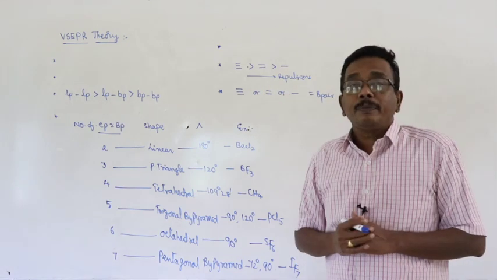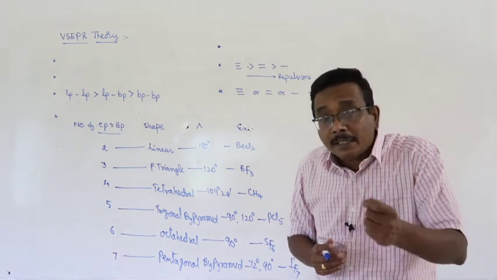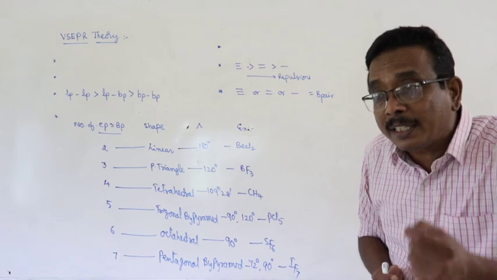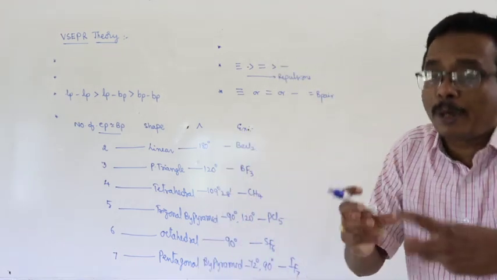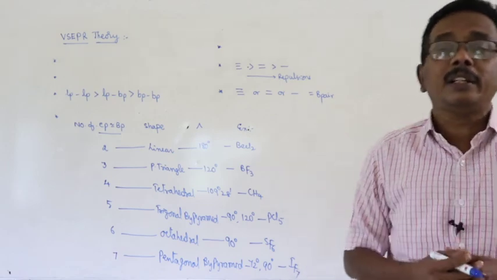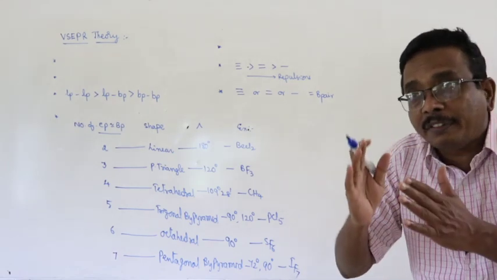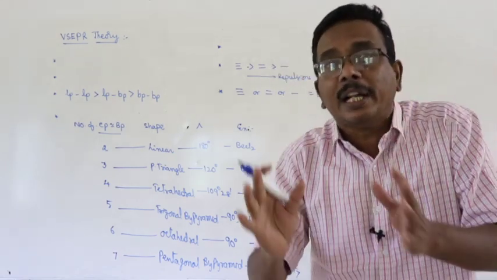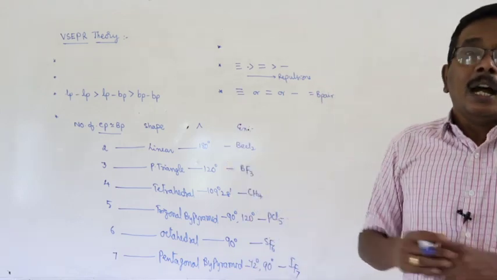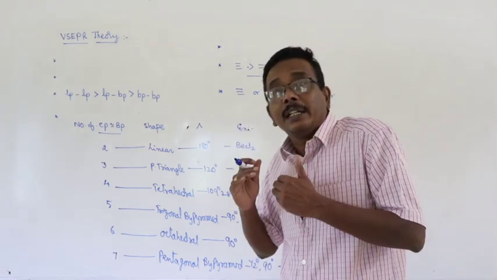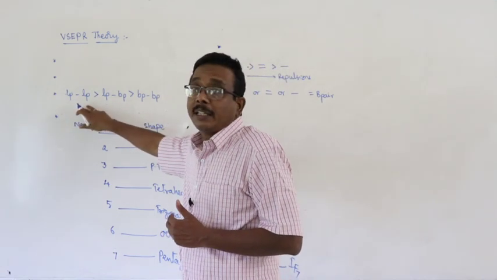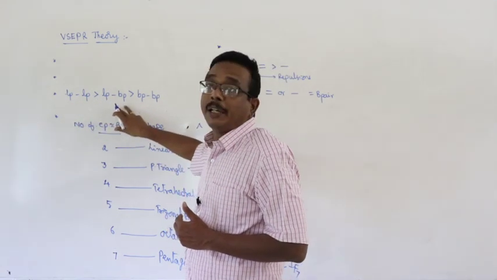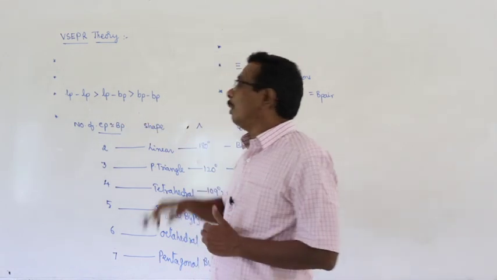At the same time, the electron pair which is located between the two bonded atoms is known as bond pair, and which is diffused in the valence shell of the central atom is known as lone pair. And the repulsion between the different electron pairs is in the order: lone pair-lone pair is greater than lone pair-bond pair, which is greater than bond pair-bond pair.